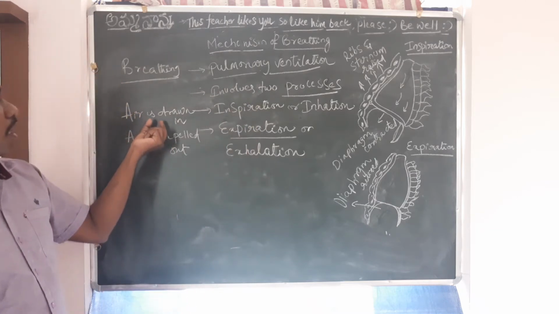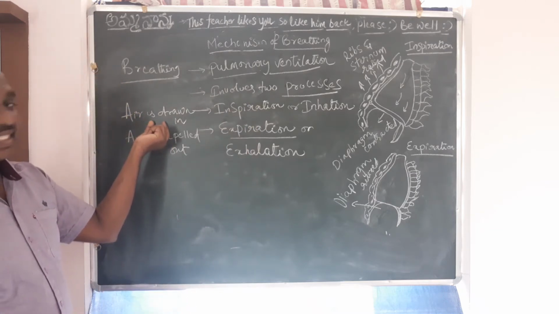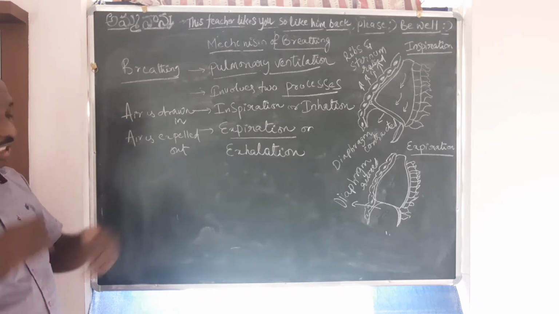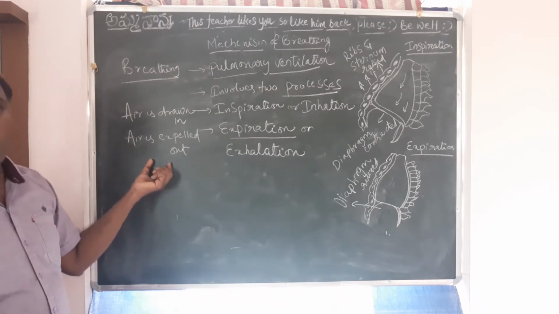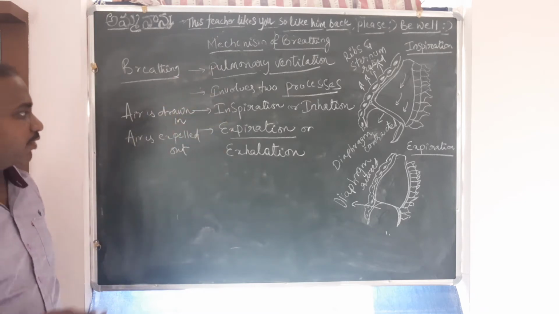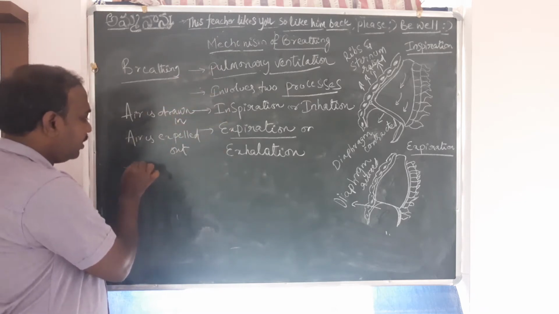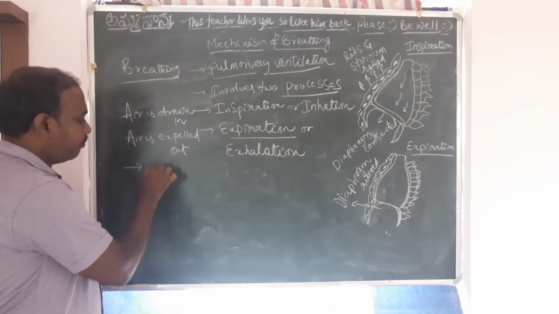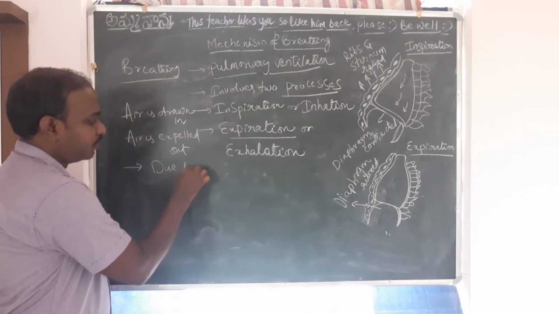How are we able to draw the air into the lungs? How are we able to expel the air out? What is the mechanism? This primarily happens due to pressure gradients.